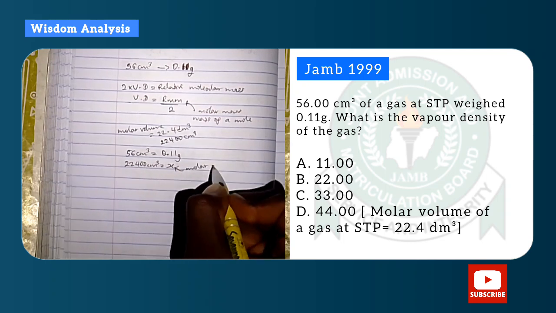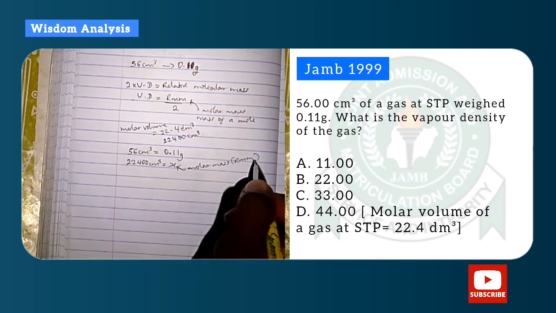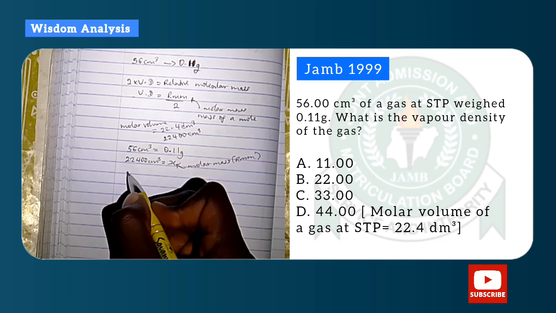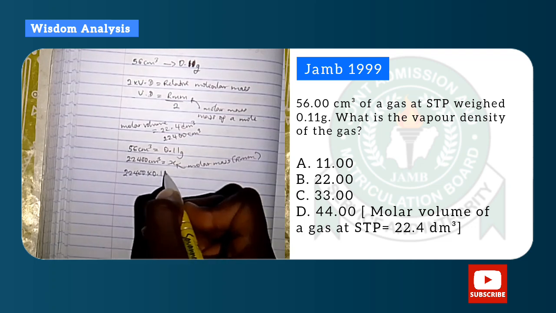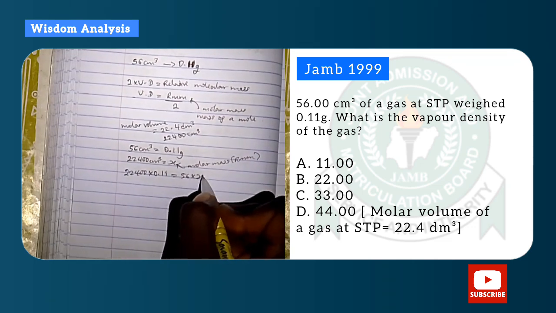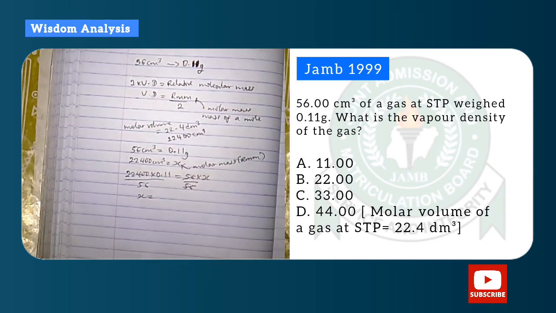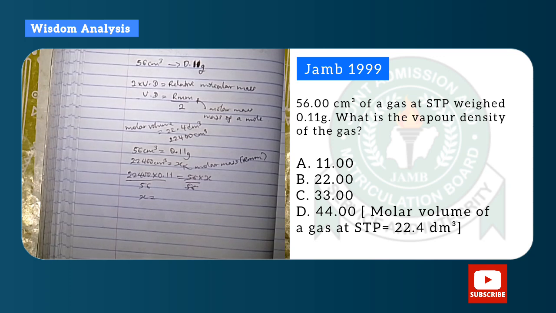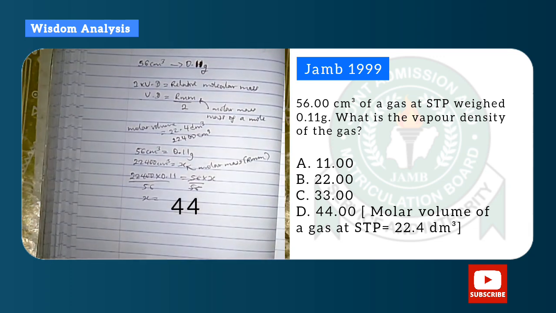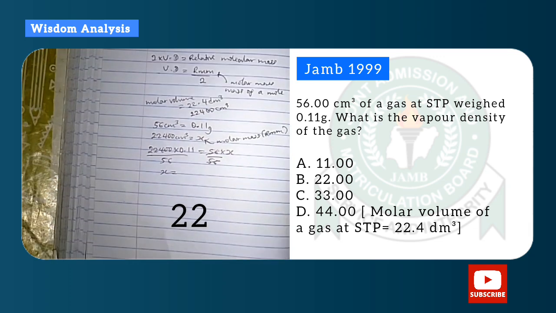What we're trying to do here is to find the molar mass of this particular compound, that is the mass in that molar volume. So by normal mathematics, what do we have here as our X? X will be equal to 44 gram. So divide 44 by 2, which is the relative molecular mass, and you have 22 as the vapor density.